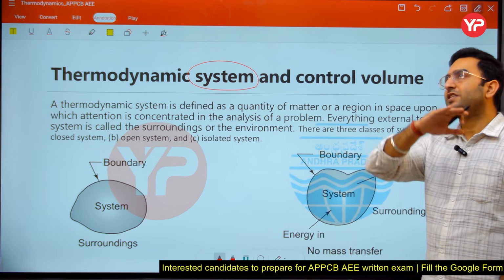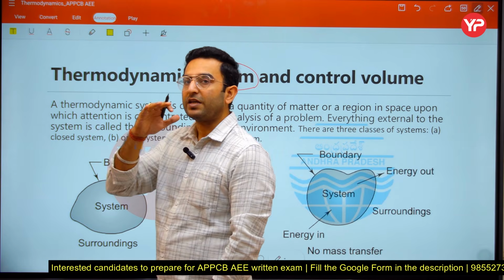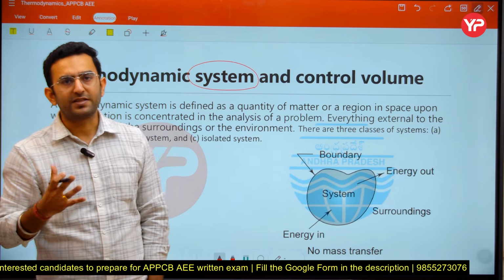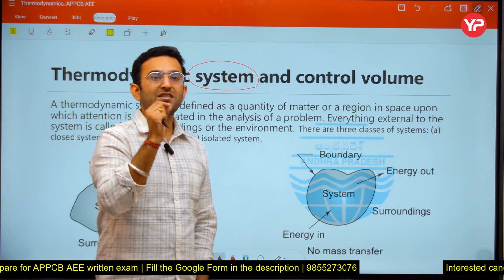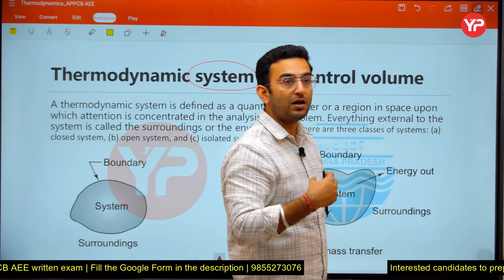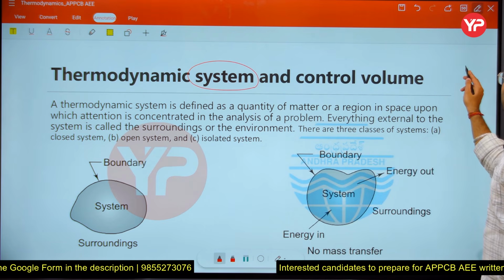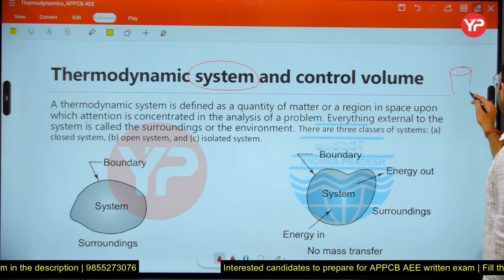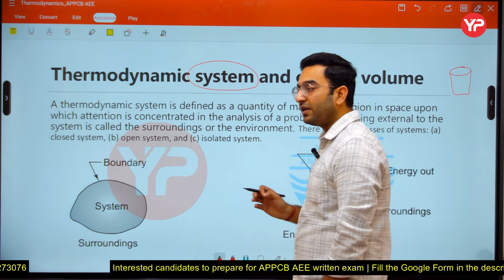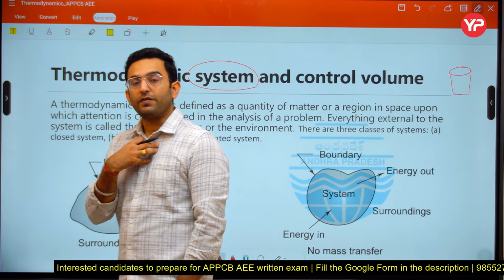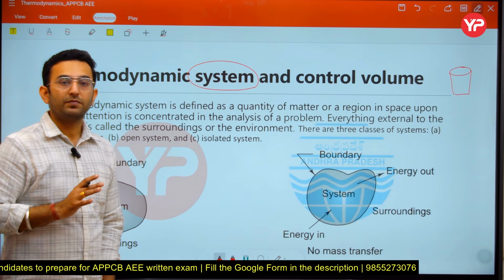For example, if I take this particular room here, and I am concerned that the temperature of the air inside the room is around 20 degrees Celsius, let us say. So I can say the air is taken as a system, because we are concerned about the study of the air which is present here. Similarly, if you have a simple glass of water, let us say, and this glass of water is at a temperature of 80 degrees Celsius, so I can say the glass of water is our system here, because we are concerned about that particular water which is present, okay?